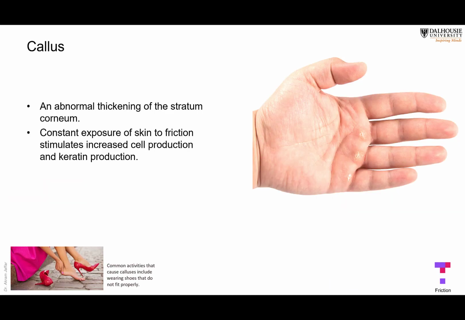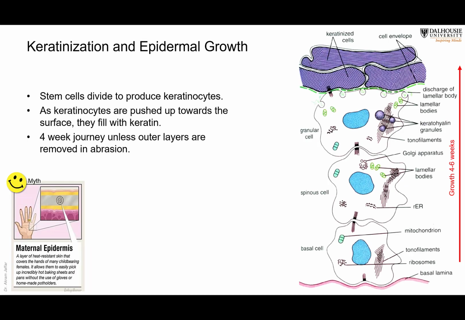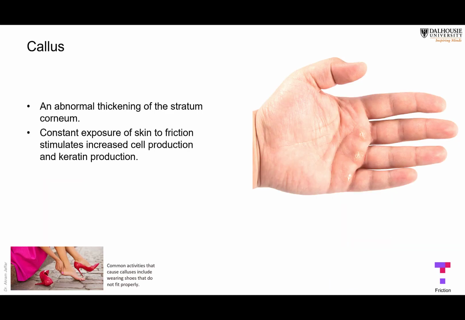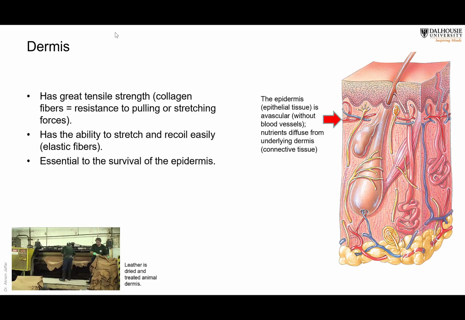Whenever there is more and more friction on the skin, like manual workers, for example, they will have a very thick stratum corneum, and this is what we call callus formation. So a callus is a very thick stratum corneum because of the continuous exposure of the skin to friction, and this will stimulate increased cell production and increased keratin formation, as I mentioned here. The process will be very rapid, and this will be a very thick area of skin, because the reason here is to protect.